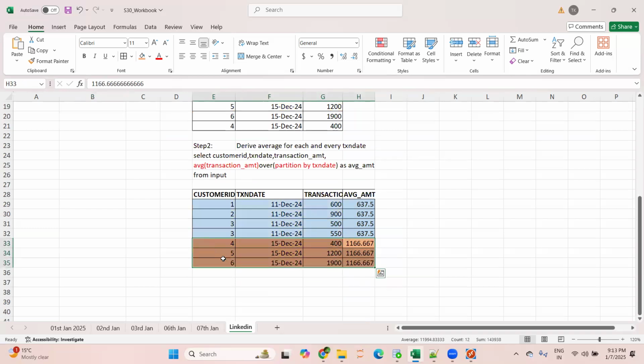So this is also one of the reasons why I have given this question. Whether you know this or not, we can use the aggregate function as well in this window function. Generally, in the window function, we know we can use rank, dense rank, row number, lead, lag, and all those things, right? But you can also use aggregate functions like sum, average, or any other aggregate function. So now here I'm getting the average for each and every transaction date: 11 December, this is the average. Transaction date 15 December, this is the average. Any questions so far?